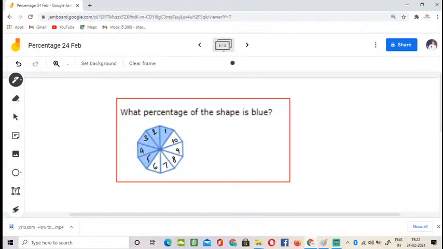So how? As discussed, this shape is equally divided into 10 equal parts. Out of which 5 are filled with color. But the denominator must be 100. So to get 100, I need to multiply and divide by 10. So 5 times 10 is 50. So the answer is 50%. Very easy.